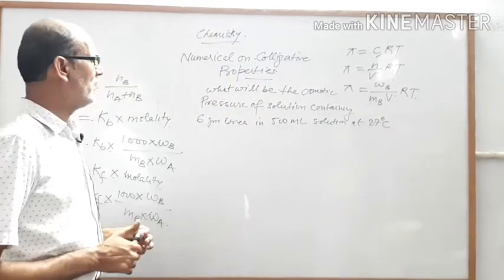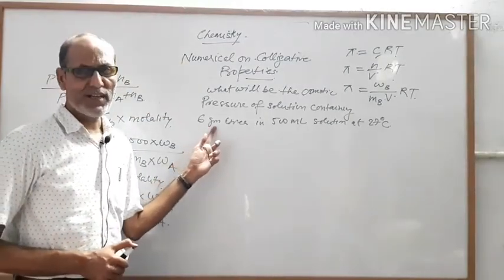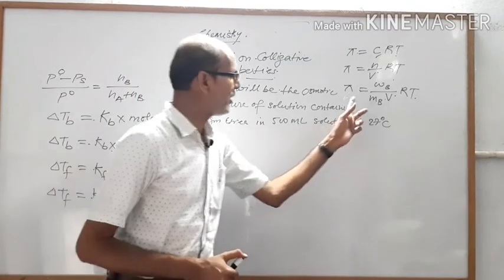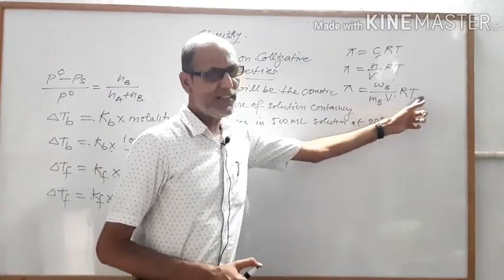So what we have to do, this is the gram mass of urea that is given. According to the formula, pi is equal to Wb upon Mb into V into RT.